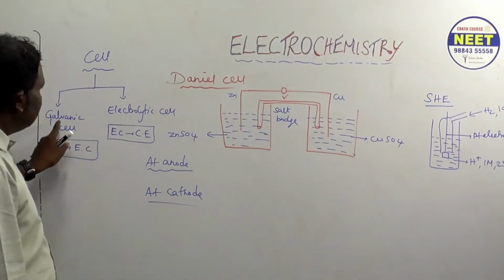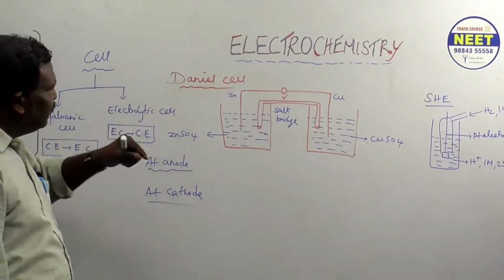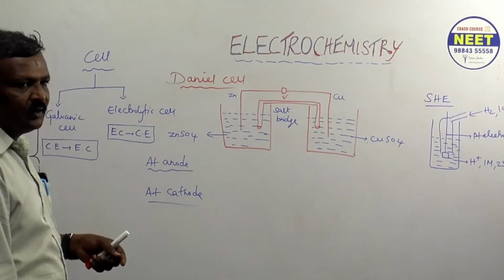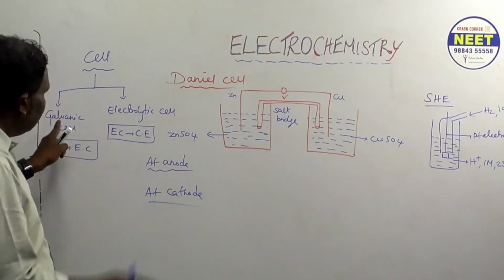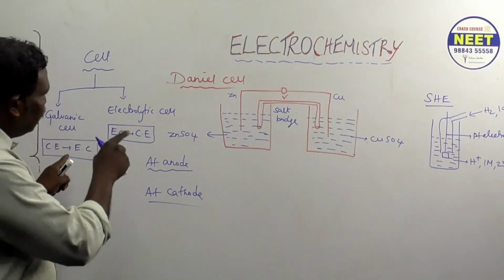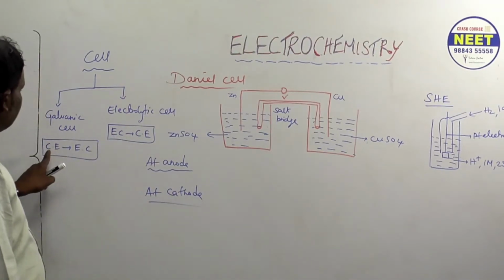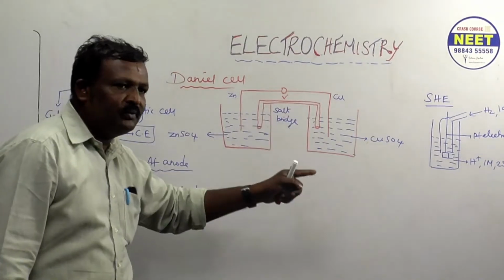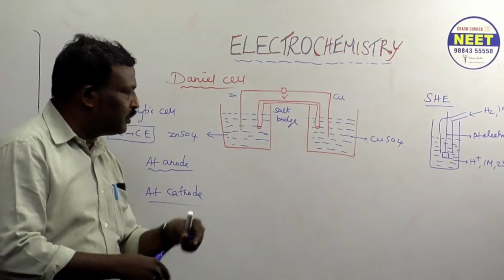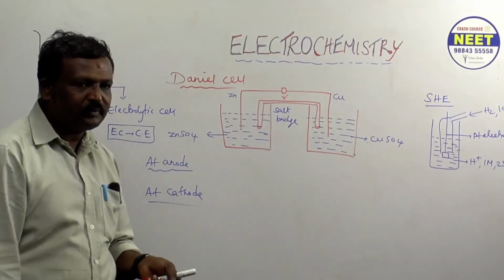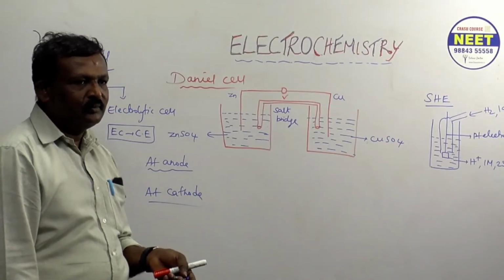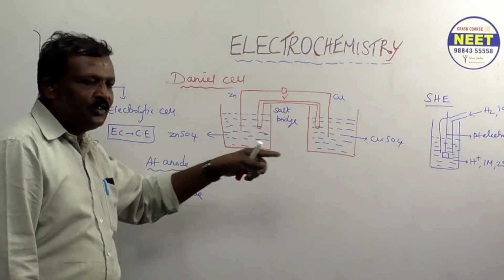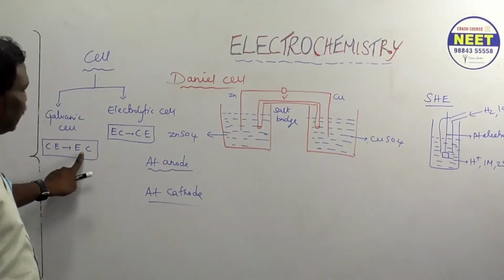Okay. The galvanic cell was designed by Daniel, the Daniel cell. Here some chemicals are reacted together to produce what? Chemical energy is converted into what?